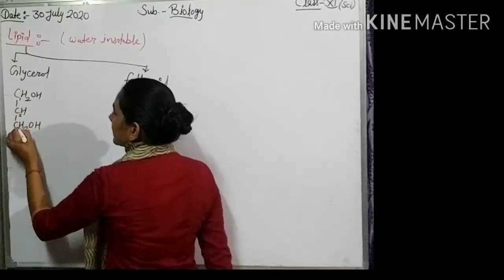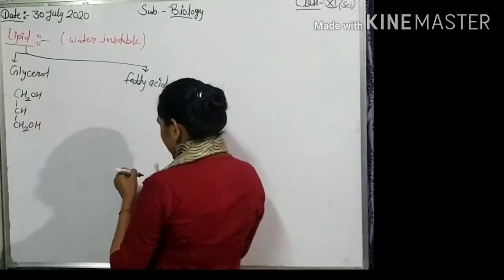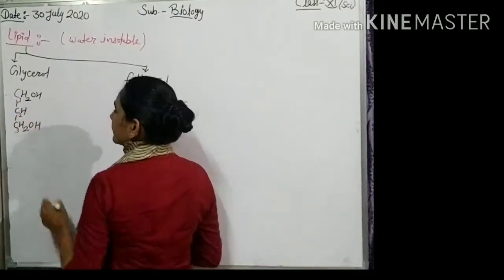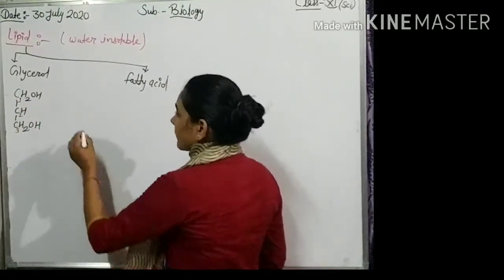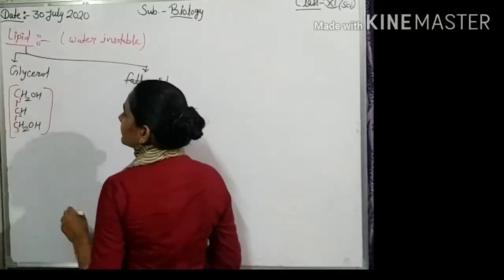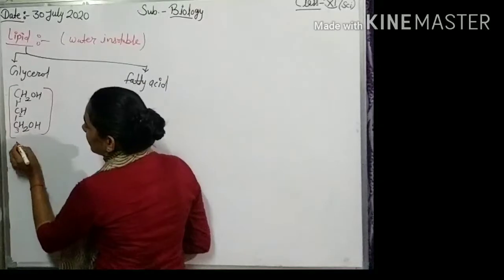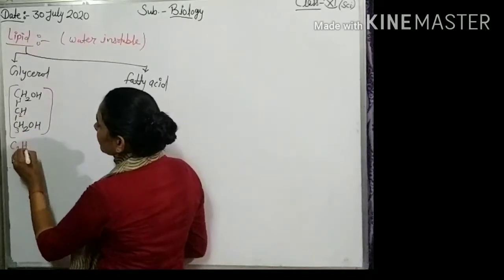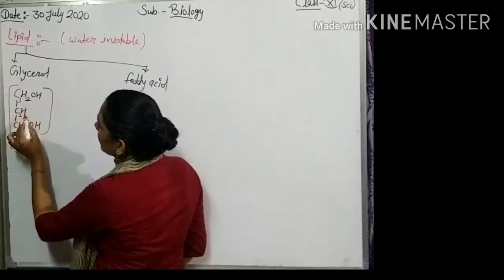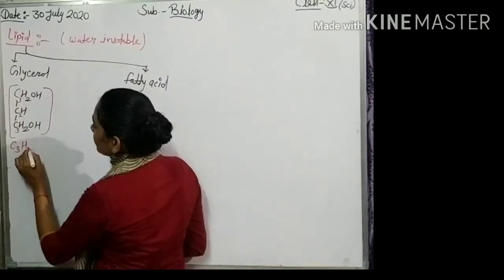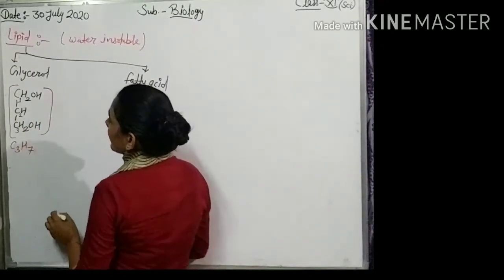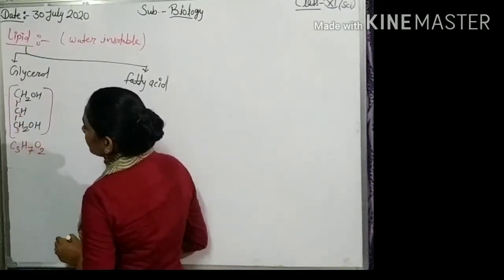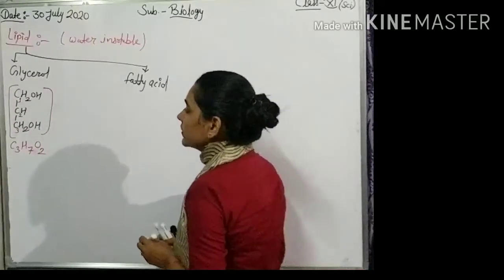It means glycerol is a 3 carbon compound, carbon first, second, third, and it is the formula of glycerol. Let's count the number of carbon: C3. Number of hydrogen: 2, 3, 4, 5, 6, 7, and oxygen: 1, 2. Okay, C3H7O2.